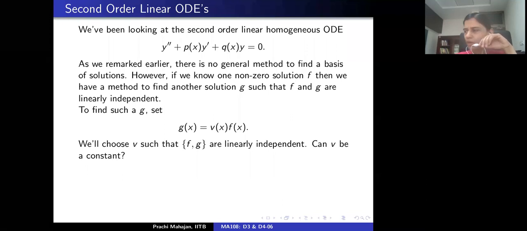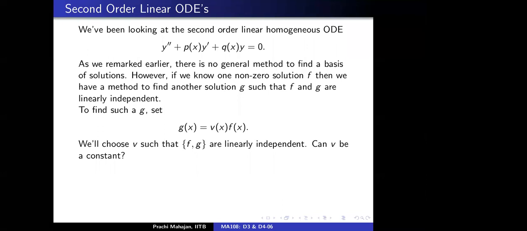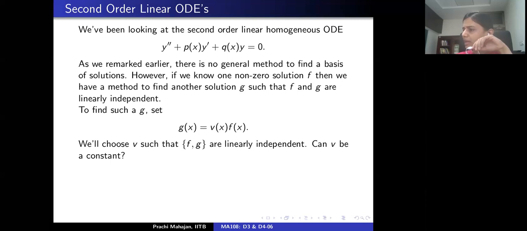Okay. So is it possible that V is a constant? No, it cannot be, right? Because we are looking for a linearly independent solution. F and G must be linearly independent. Because if V is a constant, then G is actually a scalar multiple of F, and we don't get anything new. Okay, all right.